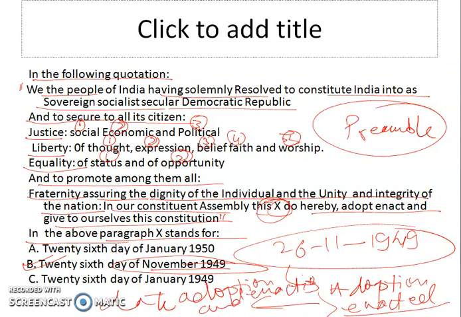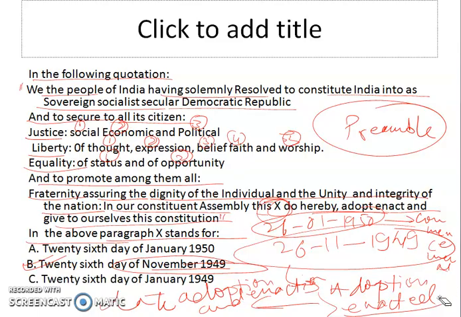There is one more date, that is 26th January 1950, and this date is the date of commencement and enforcement of the Constitution.